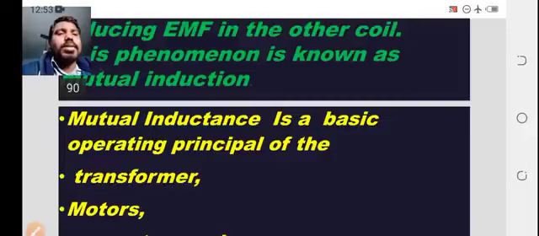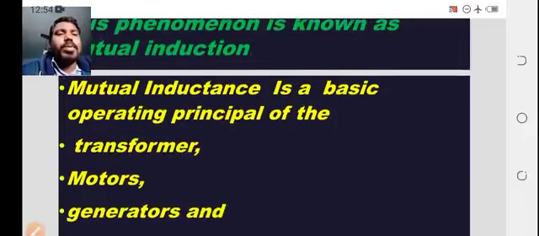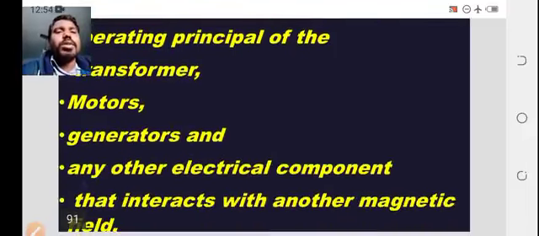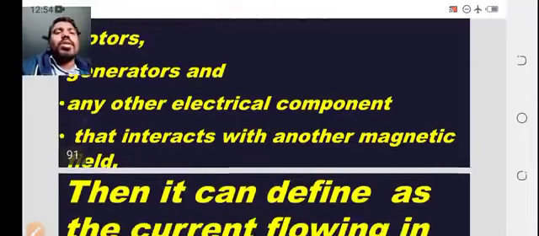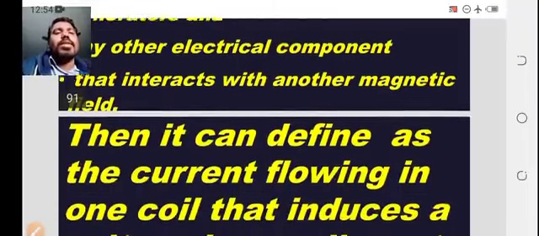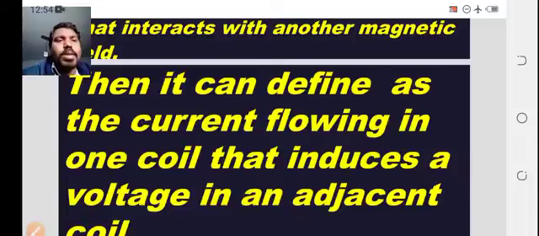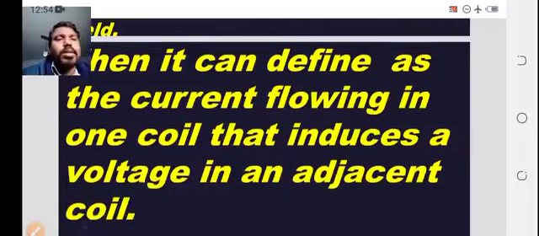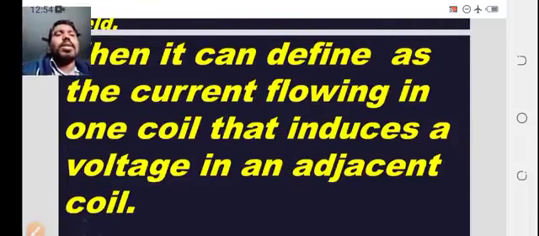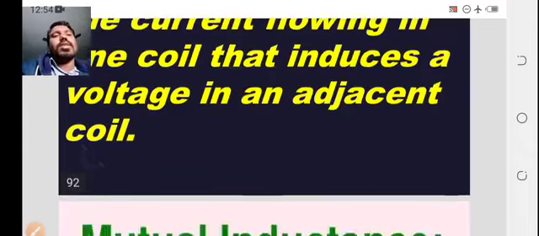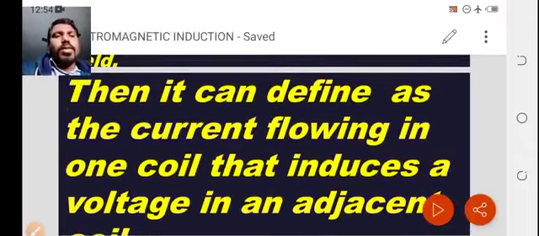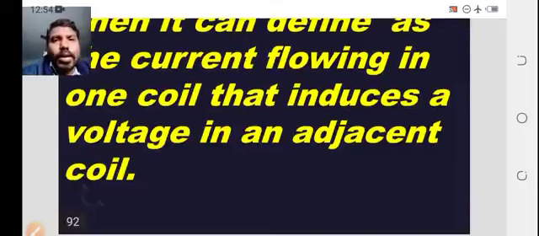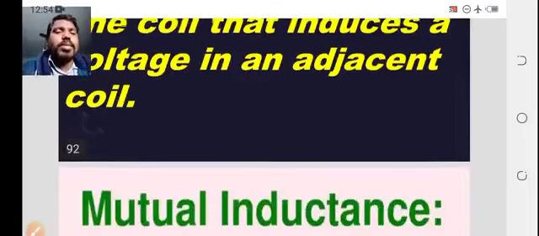Mutual inductance is a basic operating principle of transformers, motors, generators, and other electrical components that interact with the magnetic field. It can also be defined as the current flowing in one coil that induces a voltage in another adjacent coil. This is another definition. If you are passing current in one coil, in another coil the induced EMF is generated.